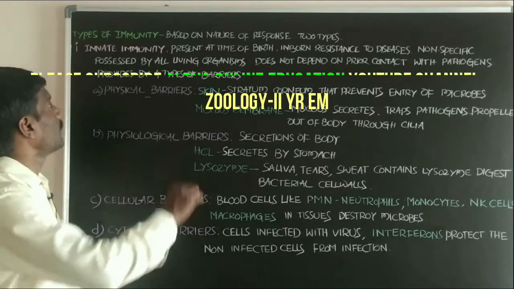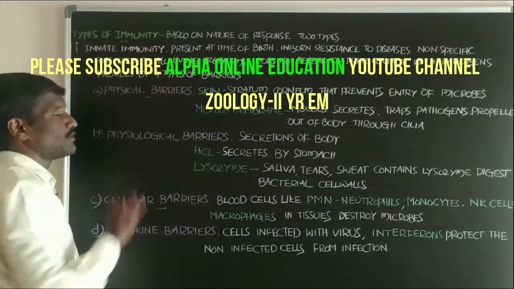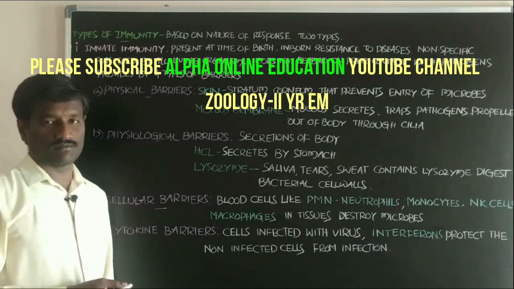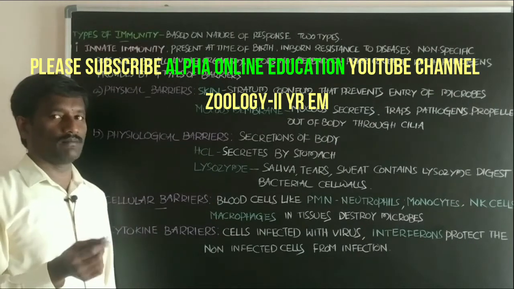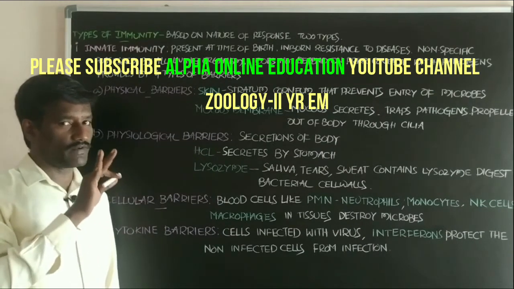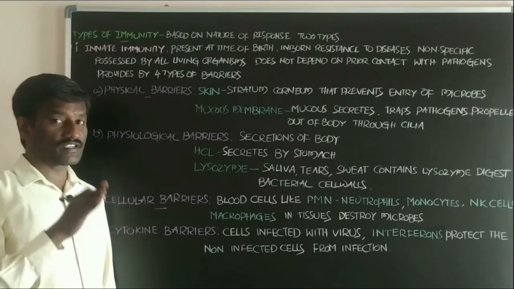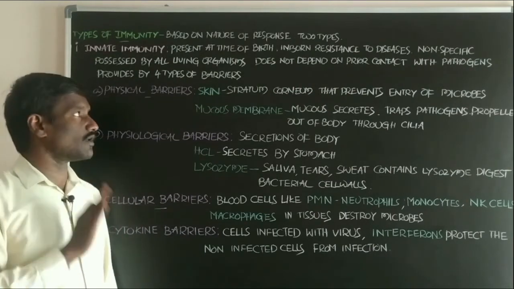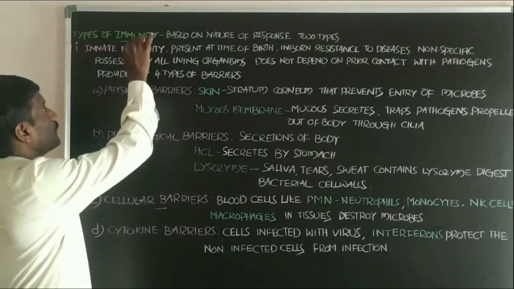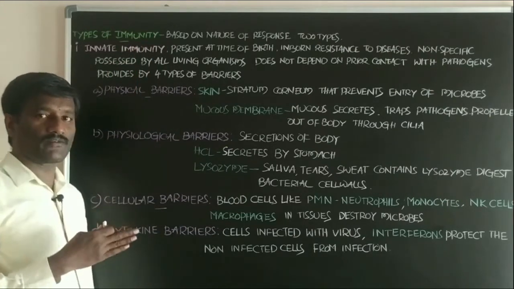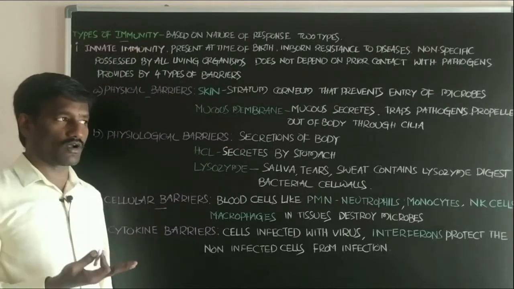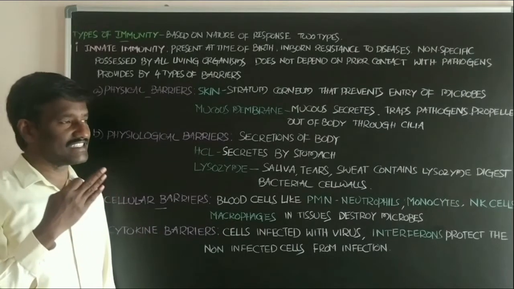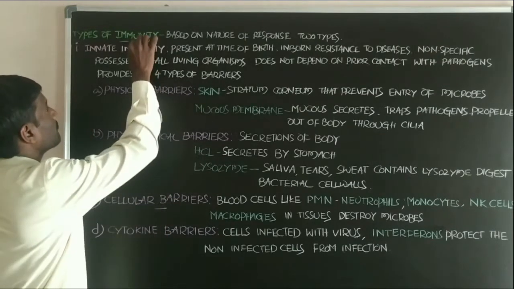Hi students, today we discuss types of immunity, the different types of immunity present in the body of an individual, in the organism's body, to fight against the different types of microorganisms which cause diseases.